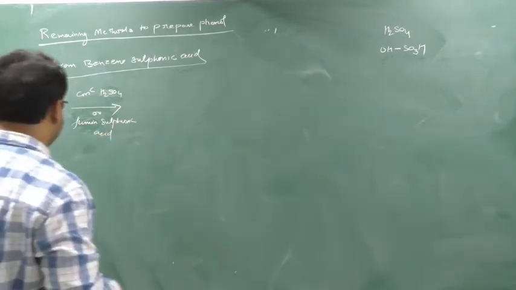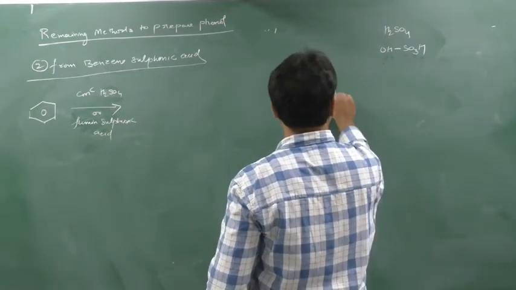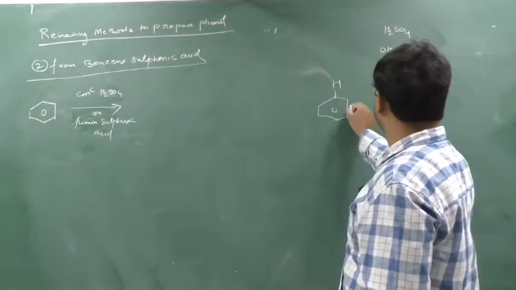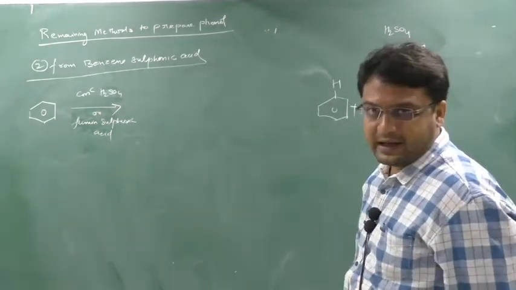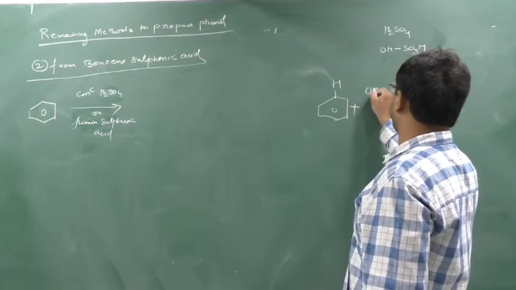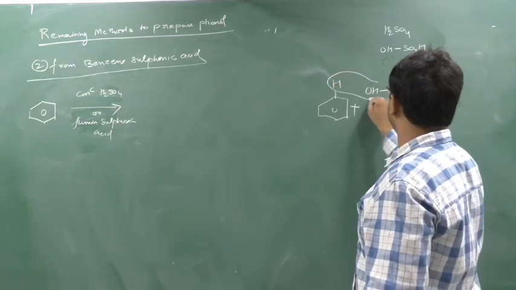Okay, now what happens here? This is benzene. This benzene contains H, here also H, here also H, here also H. Now I will react it with concentrated sulfuric acid. I will write the concentrated sulfuric acid in this manner, OH SO3H. So this H and this OH will be removed as water.